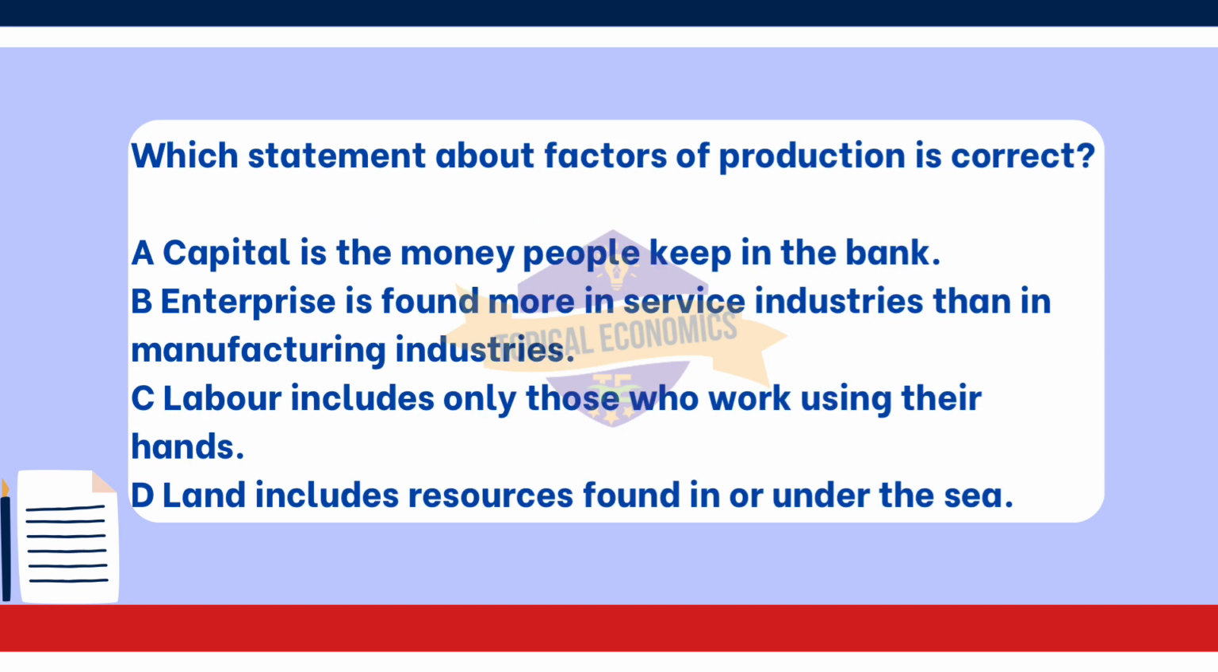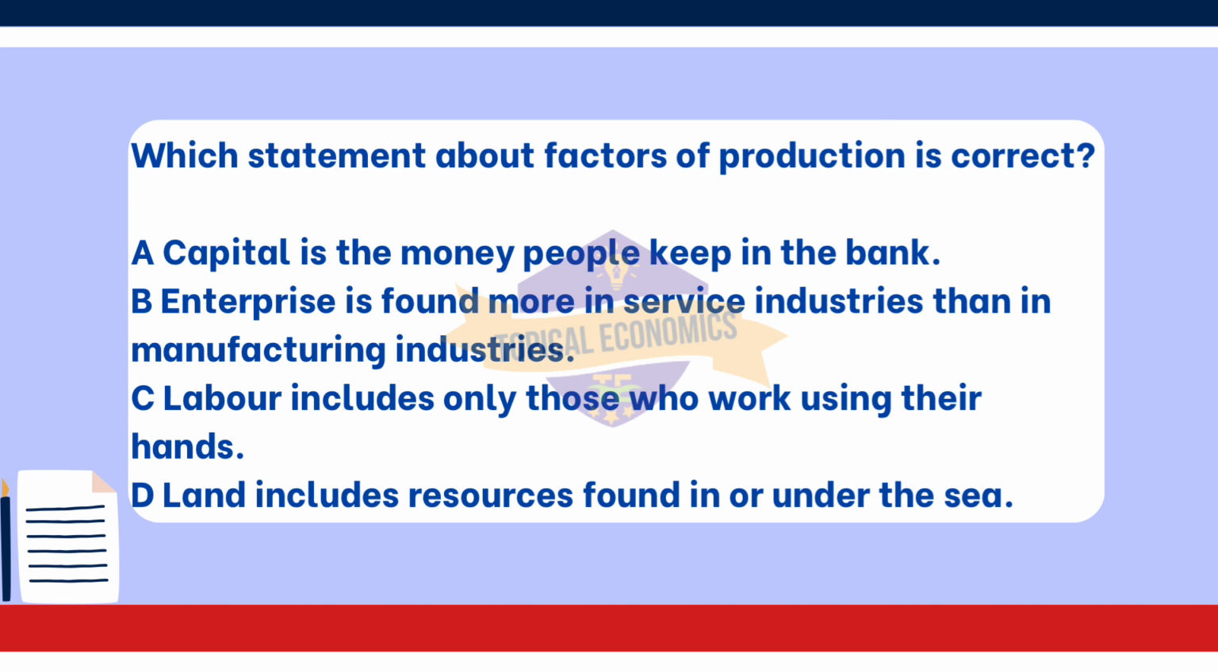Looking at the last question for today. Which statement about factors of production is correct? A. Capital is the money people keep in the bank. B. Enterprise is found more in service industries than in manufacturing industries. C. Labor includes only those who work using their hands. D. Land includes resources found in or under the sea. This question is from year 2015 February-March version 2 paper. The correct answer for this question is option D.